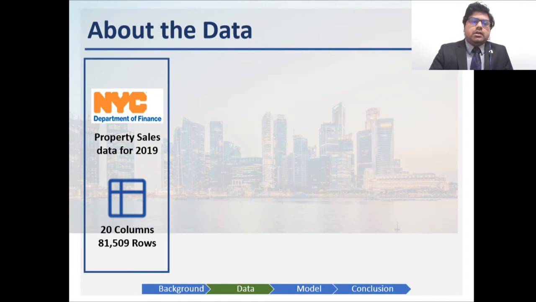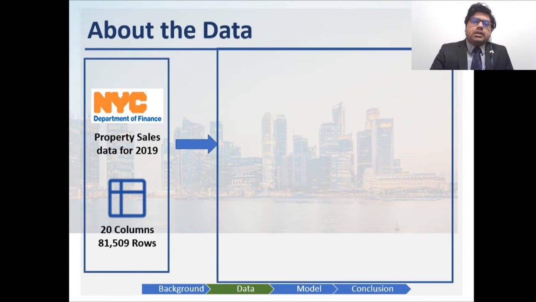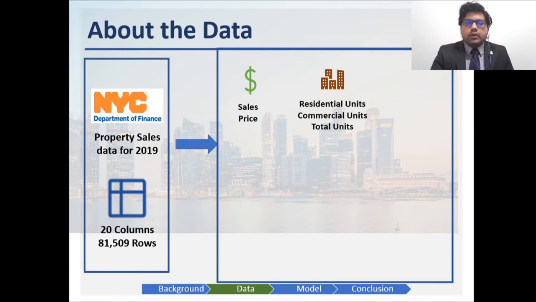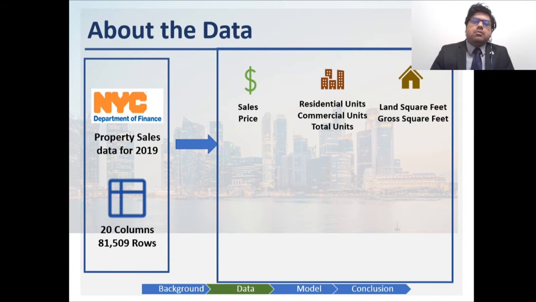The data is from the New York Department of Finance and is the property sales data for 2019. The combined data set includes 20 columns and 81,509 rows. The data set includes information about the sales price, which will act as our target variable. Then we have information about the number of units, and the area of the apartment, both the land square feet as well as the gross square feet.